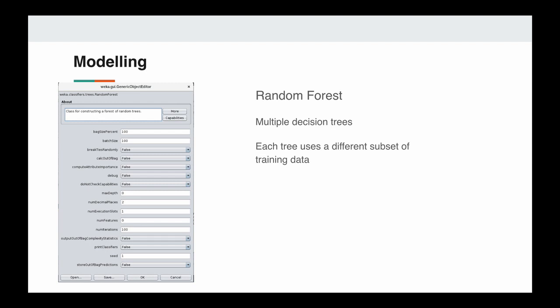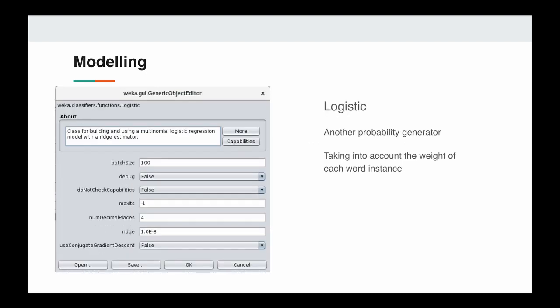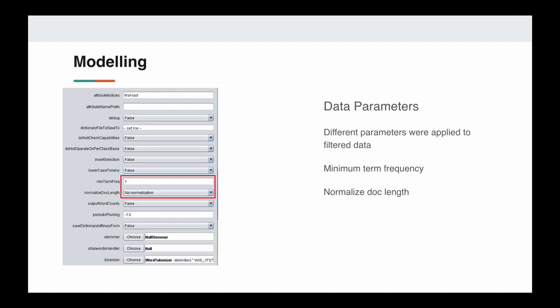The random forest classifier is similar to the J48 method, but it produces multiple trees that use a different subset of the training data. The last method used is the logistic classifier. It is another probability classifier that takes the number of instances of each word into consideration to produce the probability of the outcome. Different parameters were applied to the data to get more accurate results. The minimum term frequency filters the words that appear more than a chosen amount, and normalizing the data also helps by reducing redundant and repeated data.